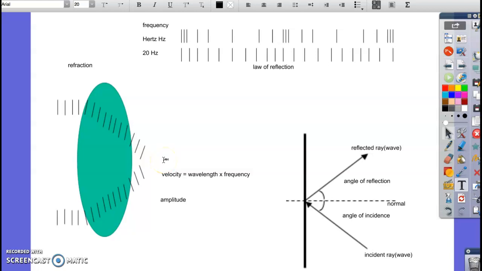But that's refraction. Okay, it's when a wave bends because it's changing speed as it goes from the air into the glass, or from one medium to another medium. It can be air to glass, glass to water, water to matter. Any of those are going to cause it to change speed, and it causes it to bend. All right, and we'll talk more about that in a future date when we get to light, but that's good for now.